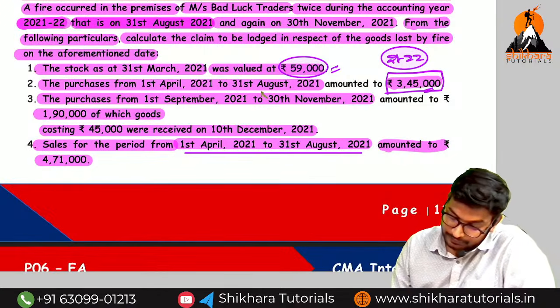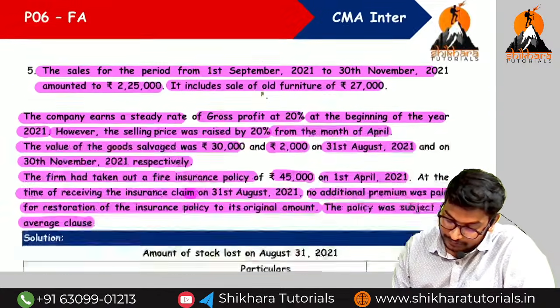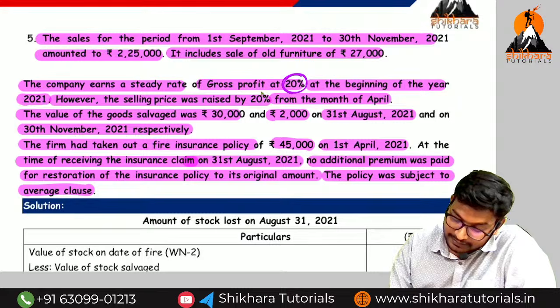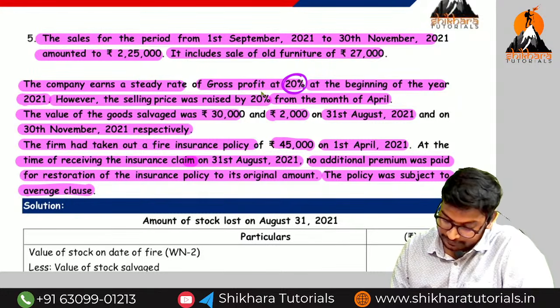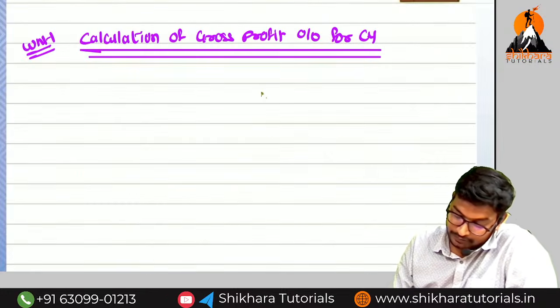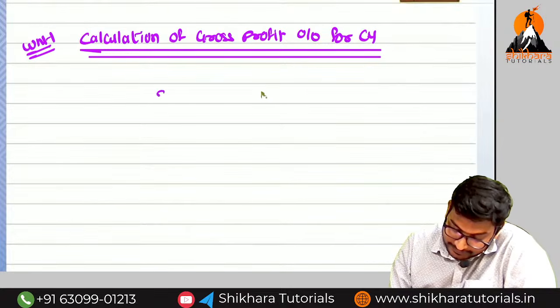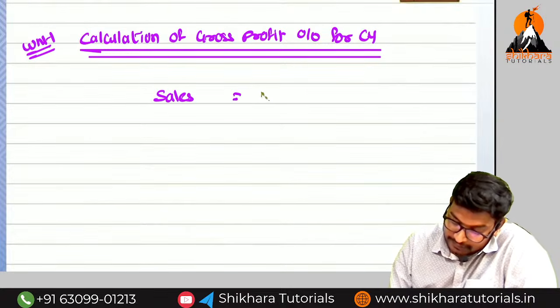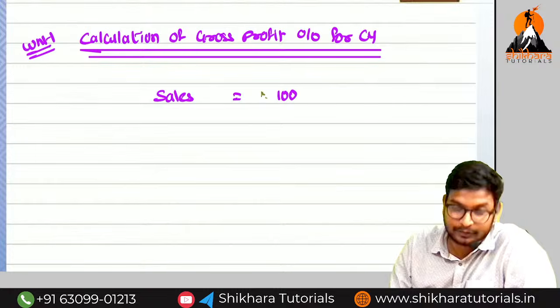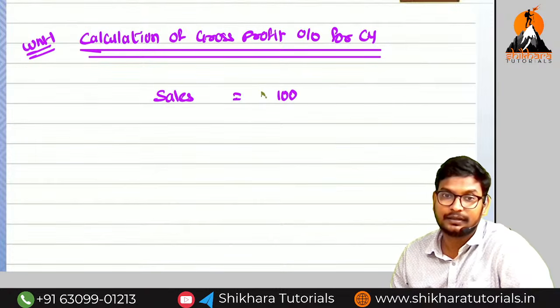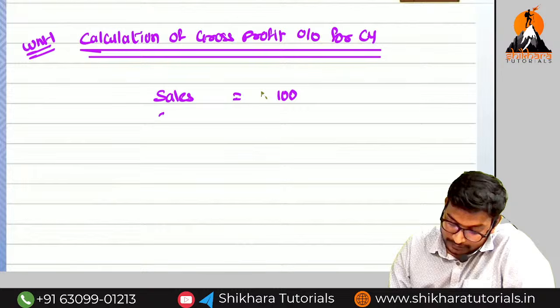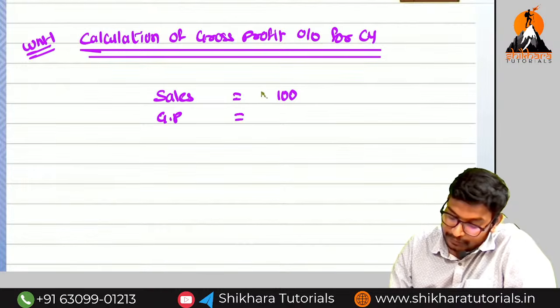What is the normal profit? 20% for the previous year. So I am taking sales as 100 percent, 100 rupees. Sales is equal to how much? 100. Now on that, gross profit will be how much?